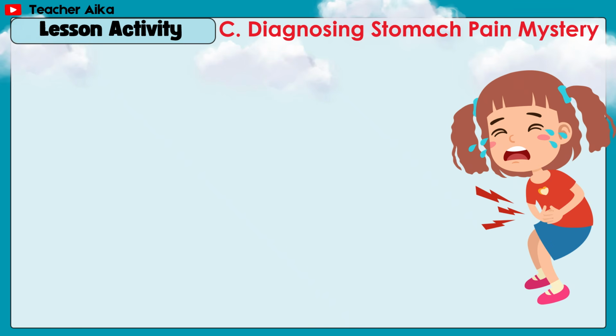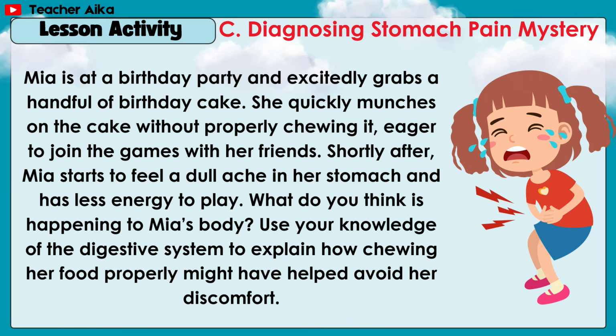C. Diagnosing stomach pain mystery. Mia is at a birthday party and excitedly grabs a handful of birthday cake. She quickly munches on the cake without properly chewing it, eager to join the games with her friends. Shortly after, Mia starts to feel a dull ache in her stomach and has less energy to play. What do you think is happening to Mia's body? Use your knowledge of the digestive system to explain how chewing her food properly might have helped avoid her discomfort.